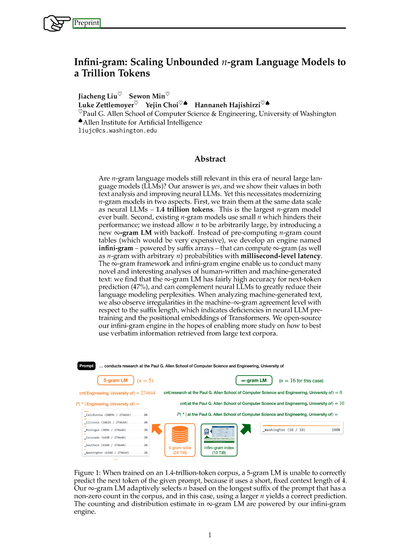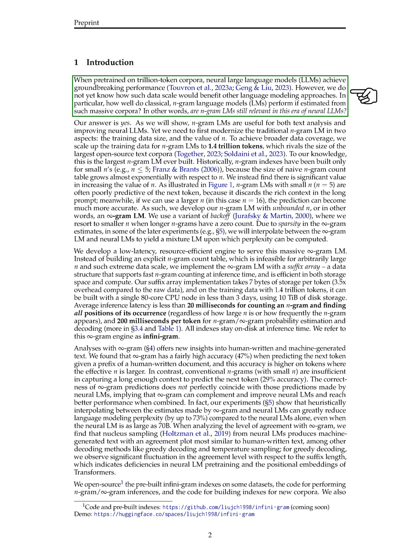Introduction. When we train neural large language models, LLMs, on huge datasets containing 1 trillion tokens or more, they show amazing results. But it's still unclear how this massive amount of data would help other types of language models, especially the traditional ones like N-gram language models. So, we're curious. In the age of advanced neural LLMs, do N-gram LLMs still have a place? Our answer is a resounding yes.